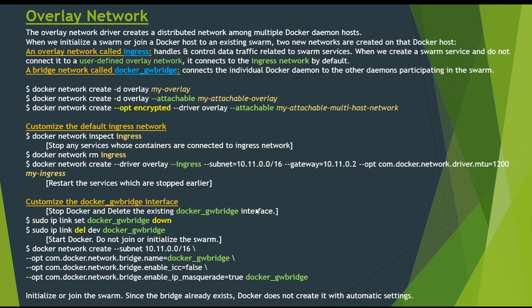So that's all for overlay networks, and we have also discussed the bridge network earlier. So that's all for this video about Docker networking.